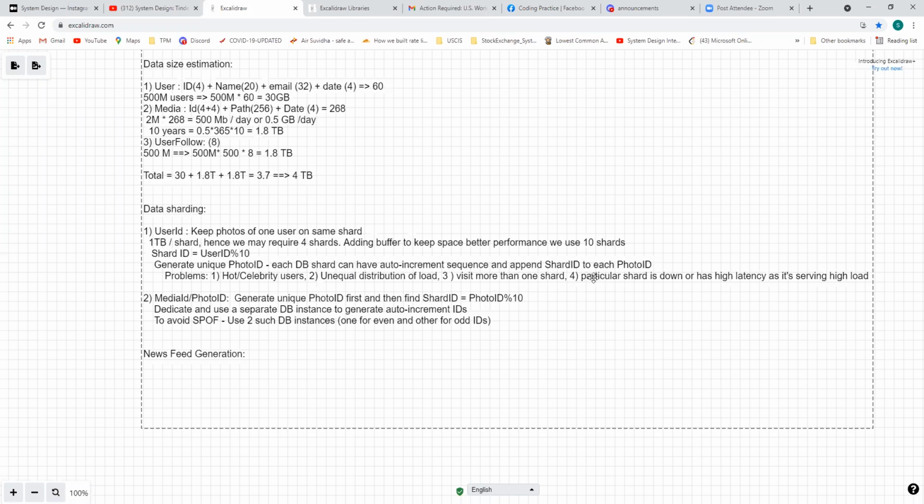The fourth problem they mentioned was, if we are storing all the photos of a user on a shard, and that particular shard is also serving some other higher load, there will be some latency issues in that case. To avoid that, instead of using user ID as the partition, we can move the other way and partition based on the photo ID or the media ID, which will be a slightly better way of doing it. So then how do we do that?